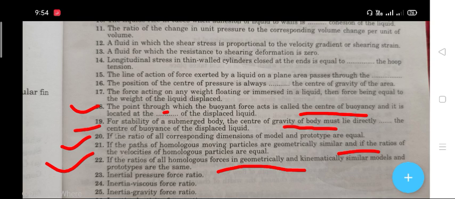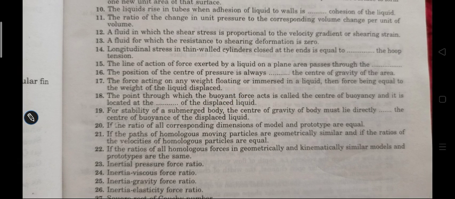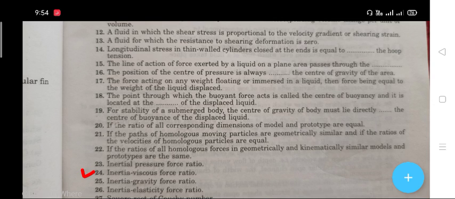The next question, question number 23. Question number 23 says that the inertia to pressure force ratio is known as the Euler number. Next question, question number 24. The inertia to viscous force ratio is called the Reynolds number.